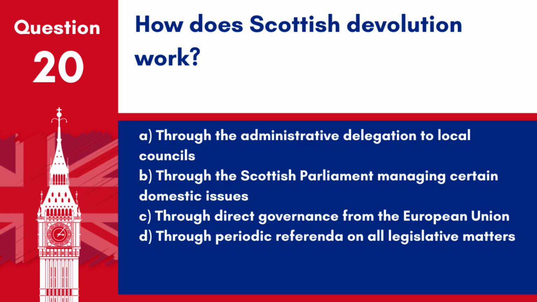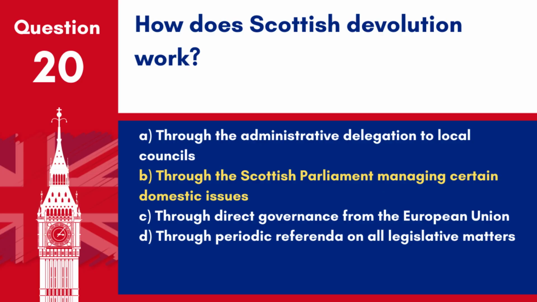Question 20. How does Scottish devolution work? A. Through the administrative delegation to local councils. B. Through the Scottish Parliament managing certain domestic issues. C. Through direct governance from the European Union. D. Through periodic referenda on all legislative matters.